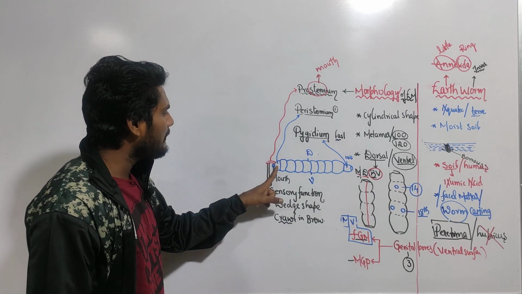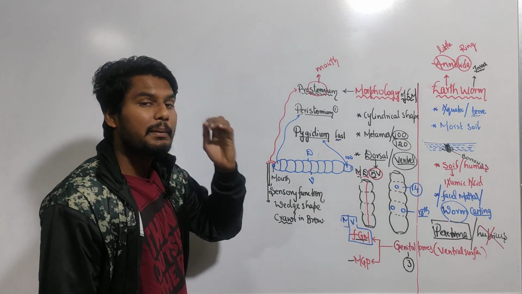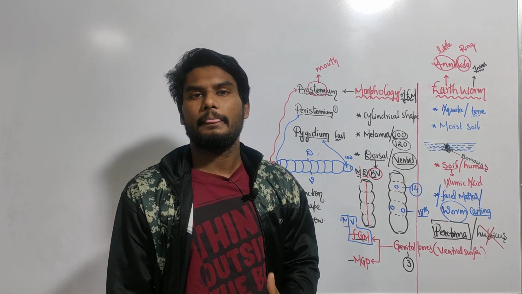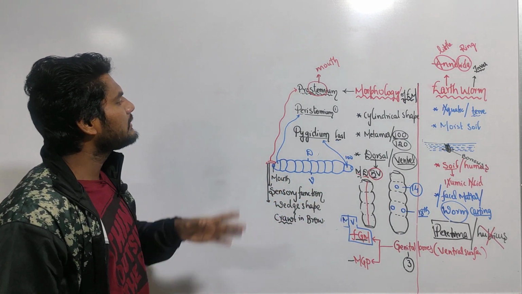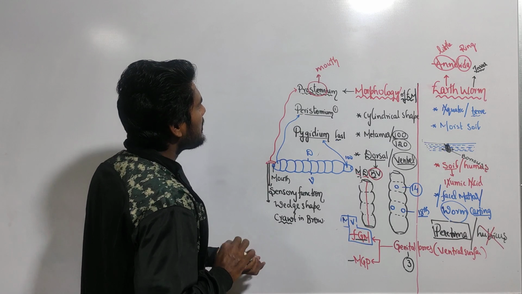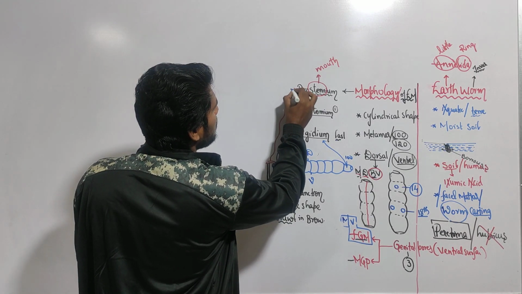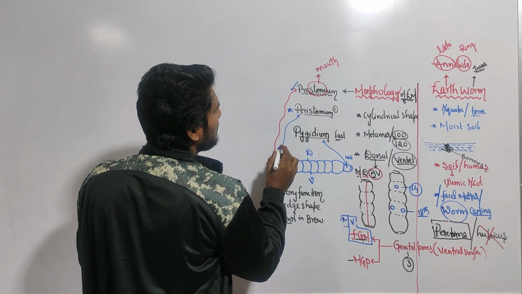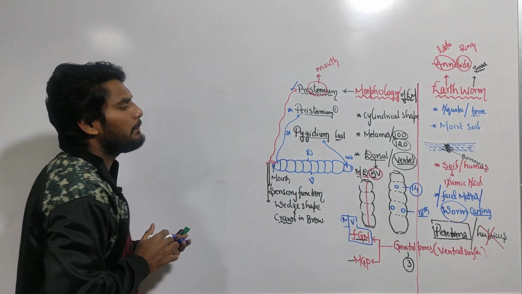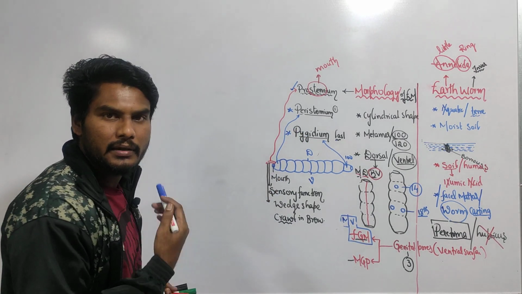And the first segment name is peristomium, and the last segment name is pygidium. Okay, this is about the three: prostomium, which is not a segment, segment number one, which is peristomium, and the last segment, which is the pygidium. Okay, next concept.